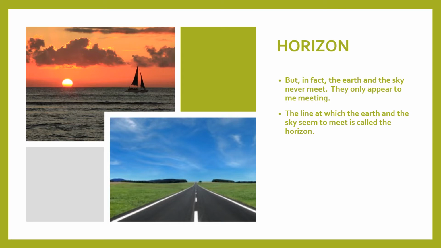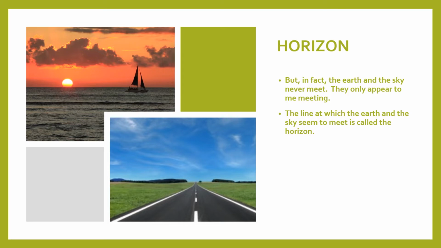But in fact, the sky never meets the earth, children. This is only an imaginary line. It appears to meet, it is not actually meeting. And this line which we feel is drawn where the sky and the earth meet, that imaginary line is called the horizon. So the line at which the earth and the sky seem to meet, not really meet, seem to meet, is called the horizon.